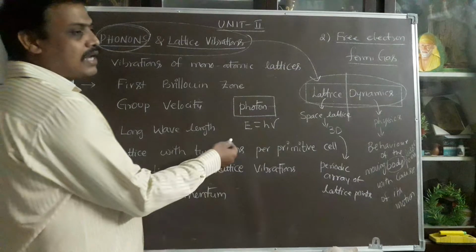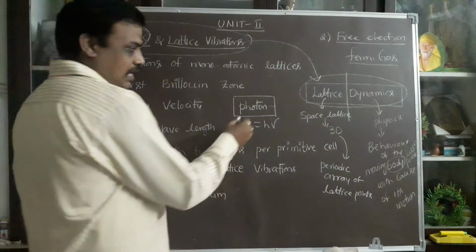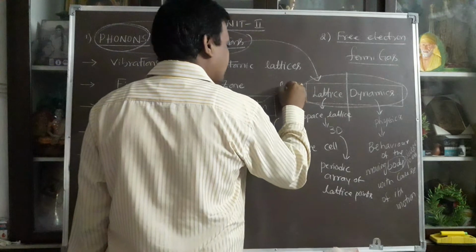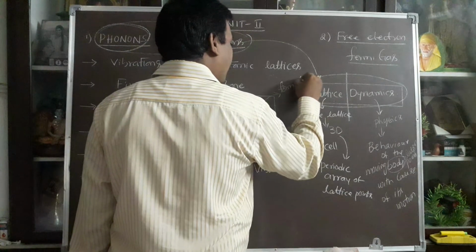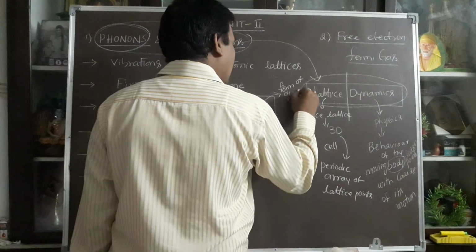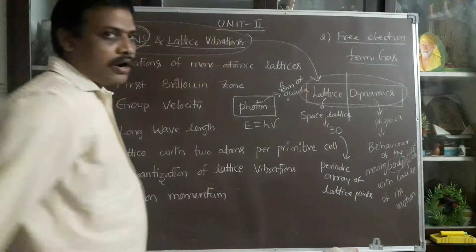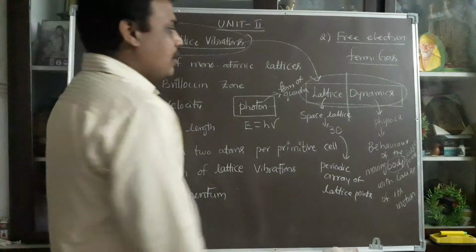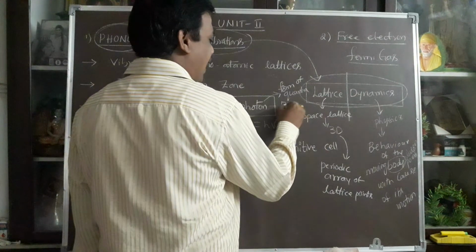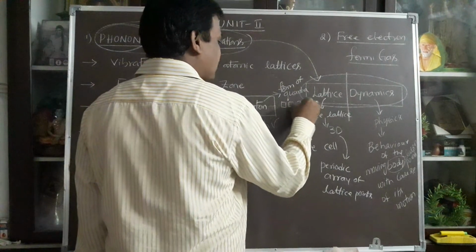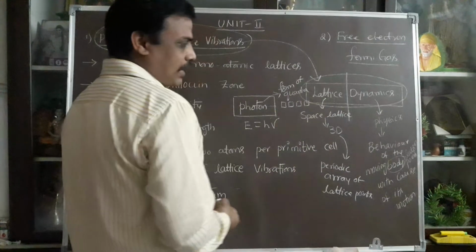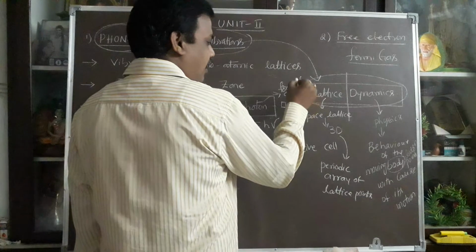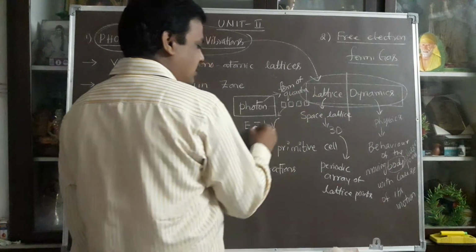How is the energy liberated or absorbed? It is in the form of quanta. According to Planck's radiation law, the energy packets are discrete energy levels, not continuous. Each packet can be called a quanta. Every quanta has the energy E = hν.